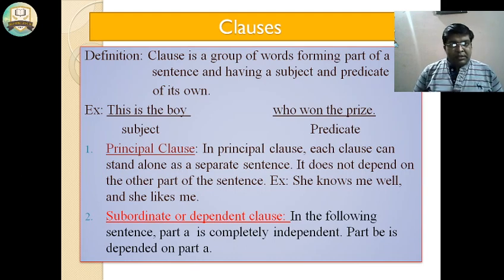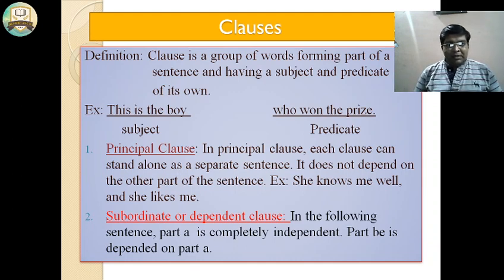Now what is a clause? The definition is: a clause is a group of words forming part of a sentence and having a subject and predicate of its own. The example is: This is the boy who won the prize. "This is the boy" is the subject, and "who won the prize" is the predicate.